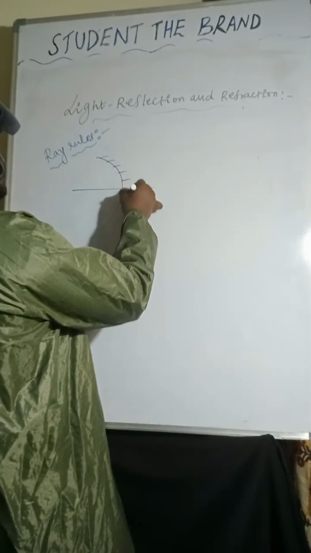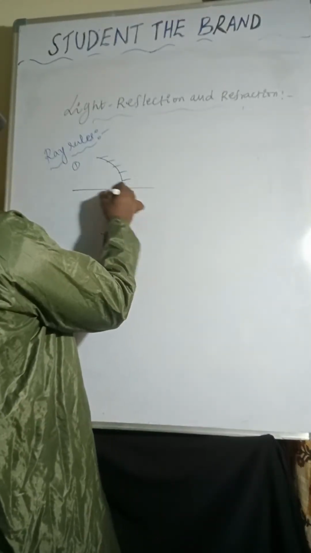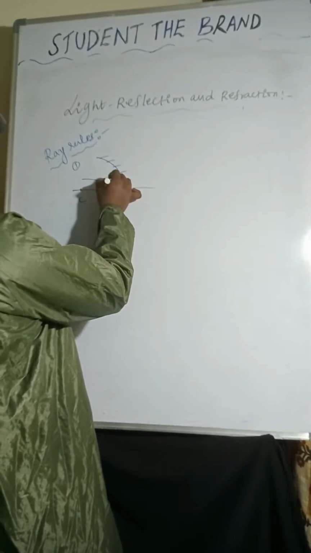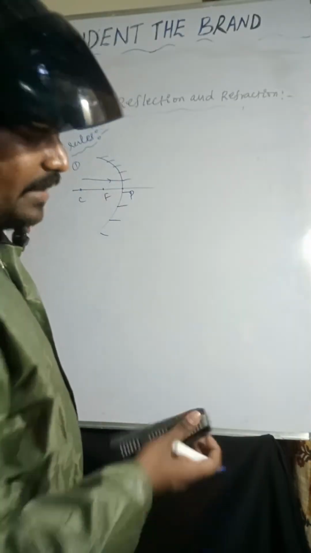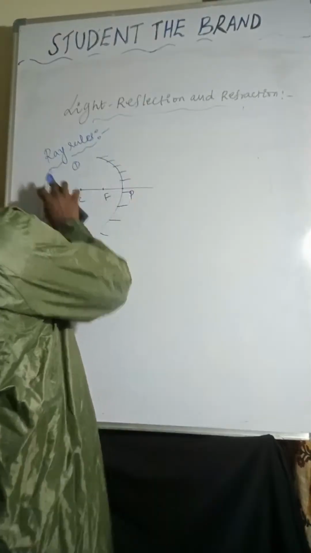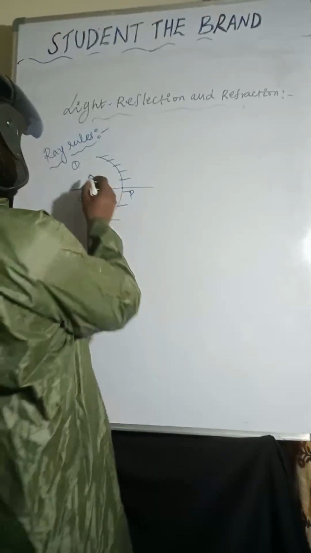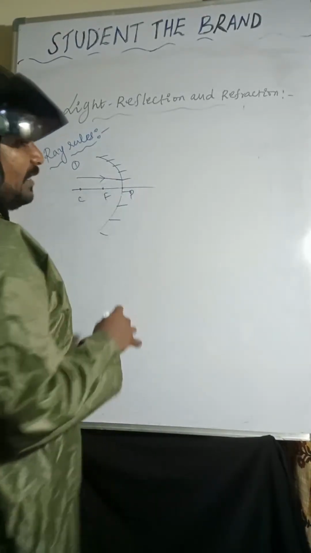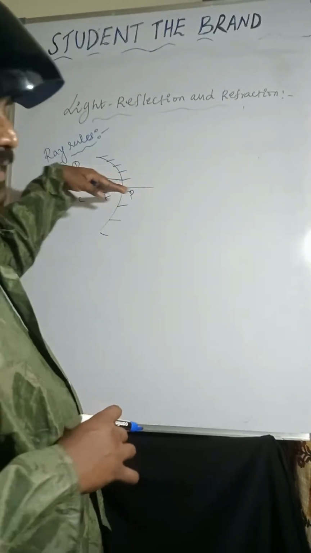I'll start from the starting. The first point: pole, focus, center of curvature. A light ray is coming from infinity. Means when the light ray is coming from infinity, it will become parallel to the principal axis. After reflection, it passes through the focus.